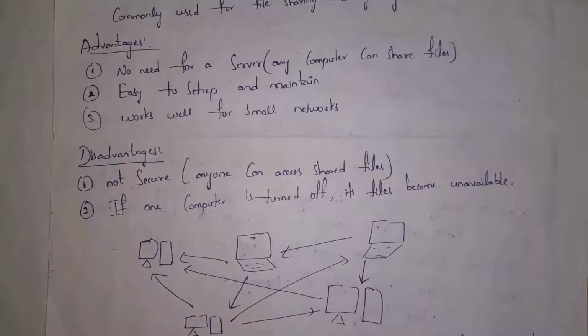These are the advantages of a peer-to-peer network. The first one is no need for a server. Guys, in this network, each and every computer acts as both client and server. Whenever a computer wants information, it acts as a client. Whenever it provides information, it acts as a server. So there is no need for a central server.